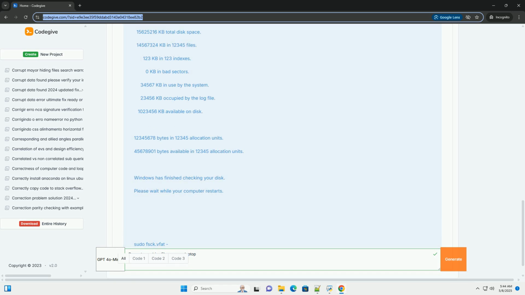You might be prompted to schedule the check for the next system restart if the drive is in use. Type Y and press Enter, then restart your computer.